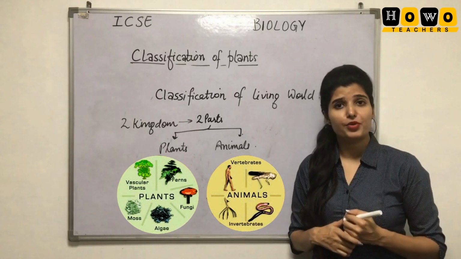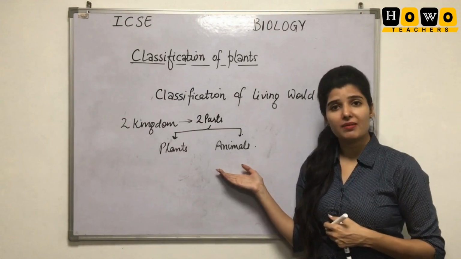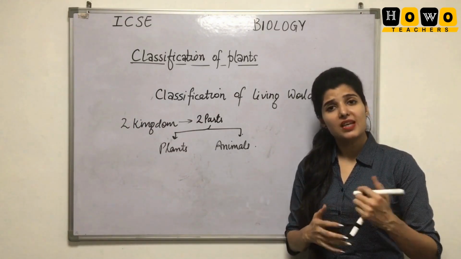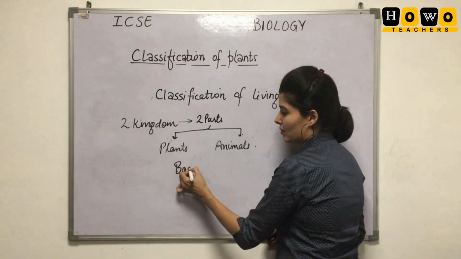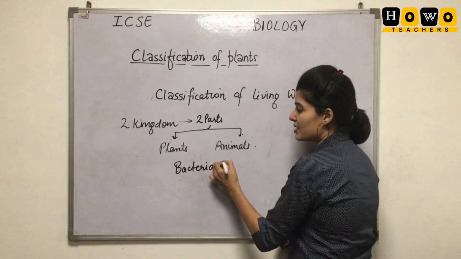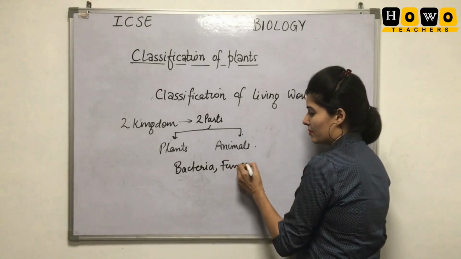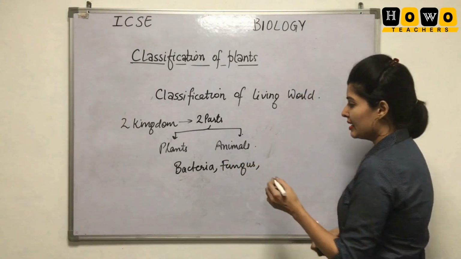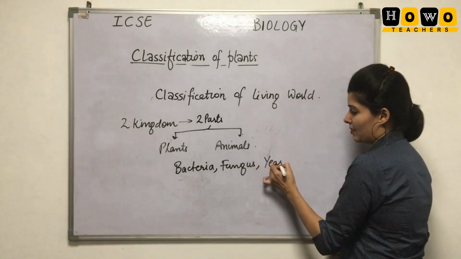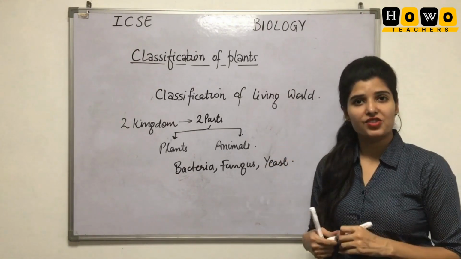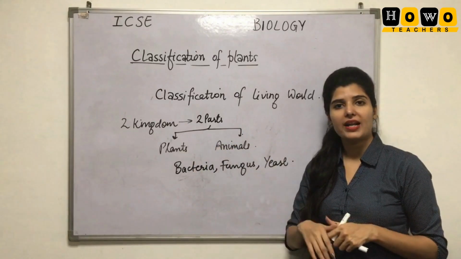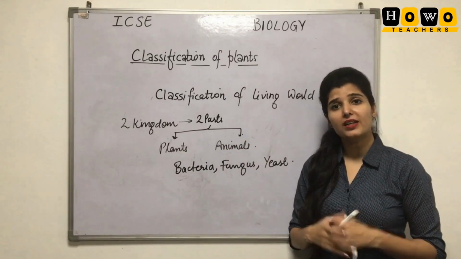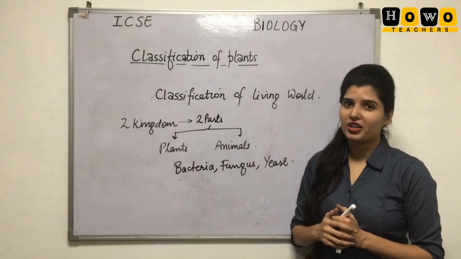But there were some drawbacks of this two kingdom classification, because some organisms, for example bacteria, fungus and yeast, had some features that did not match with either plants or animals. So it became difficult to decide where to keep these organisms.